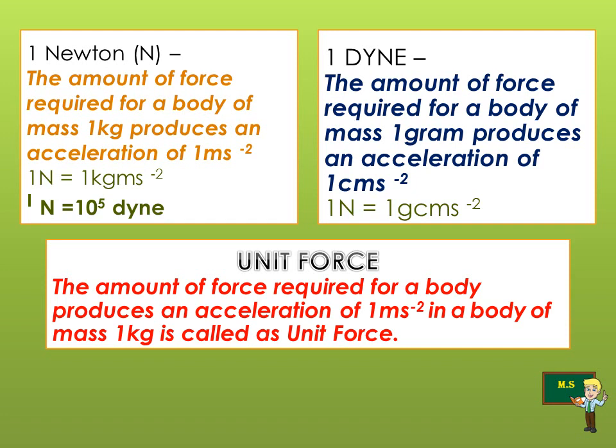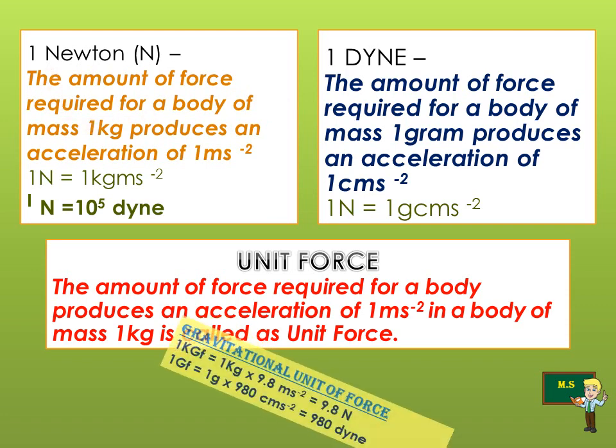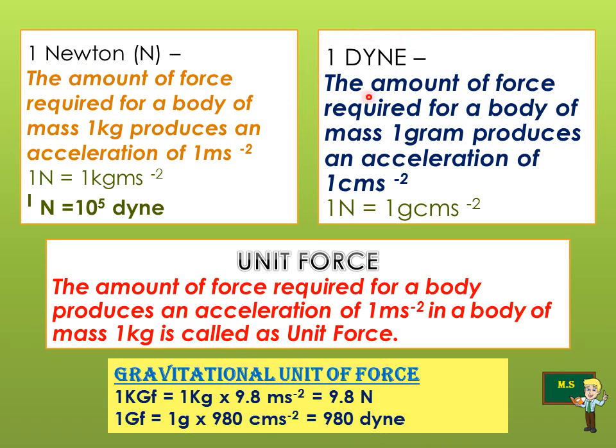And now let me explain about this dyne. See, Newton is referred in SI system and dyne is referred in CGS system. The amount of force required for a body of mass 1 gram to produce an acceleration of 1 centimeter per second square, or 1 dyne is equal to 1 gram cm s^-2.